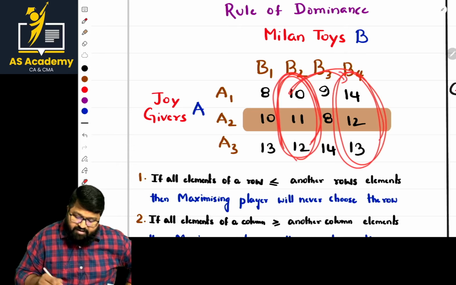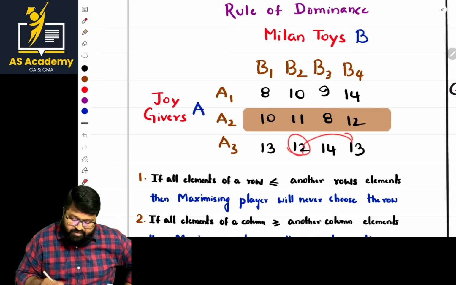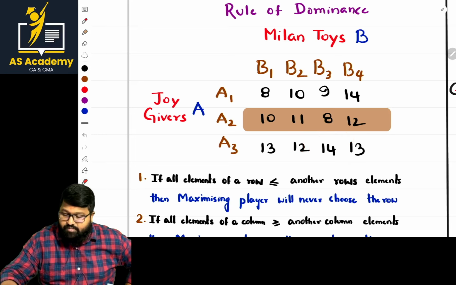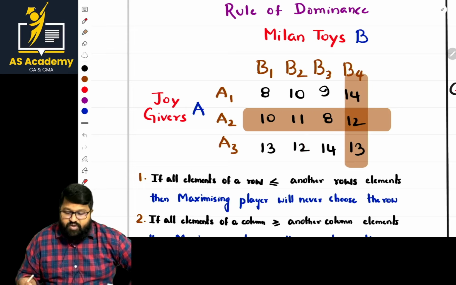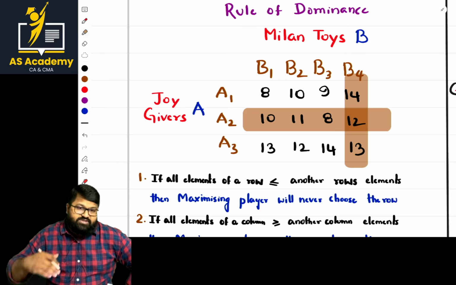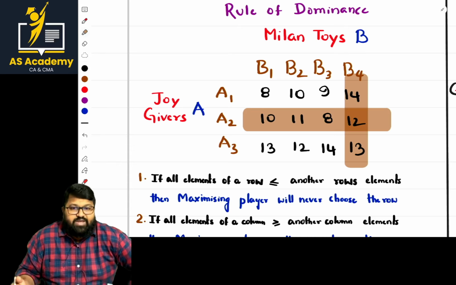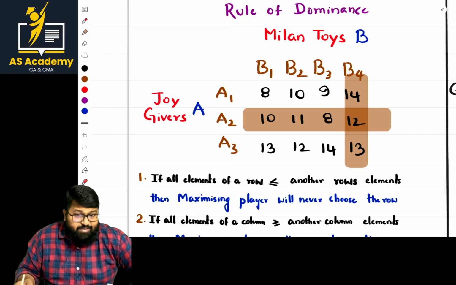When we compare 10, 14 is the highest, and if we compare 12, 13 is the highest. The highest value part can be eliminated easily. This part is eliminated. Now in this case, what to do? We are left with 8, 10, 9, 11, 12, 14. So in this case, what is the possibility for us to eliminate? Can anything be eliminated or not?